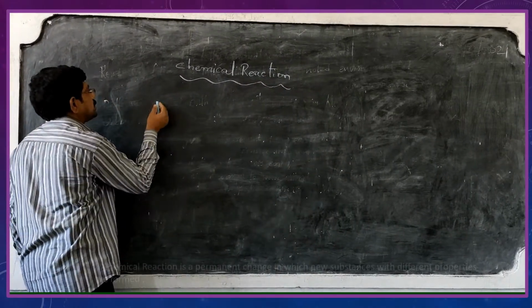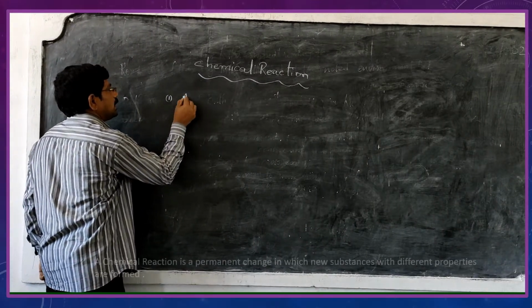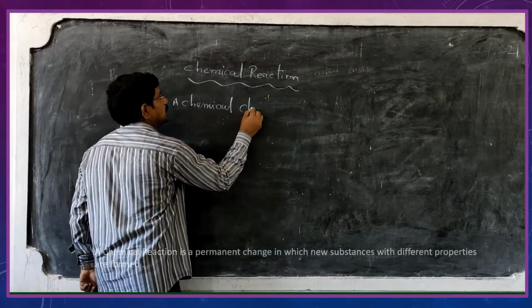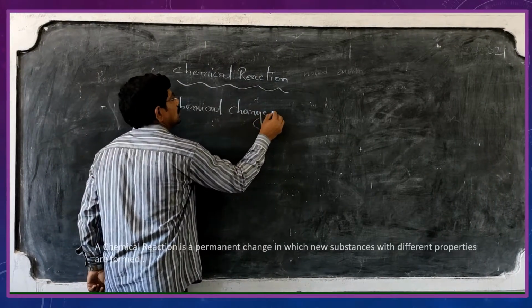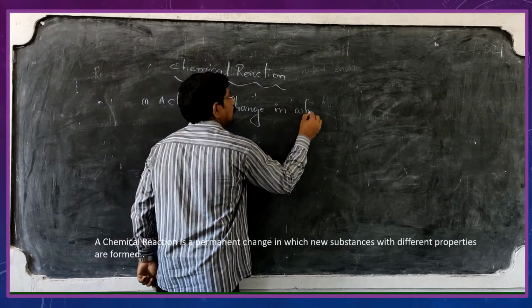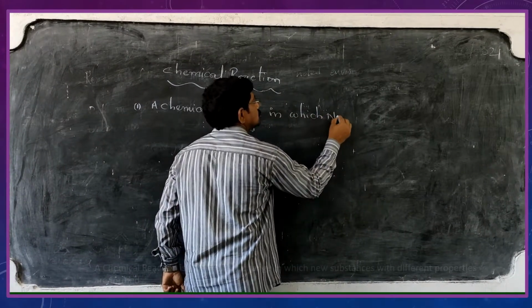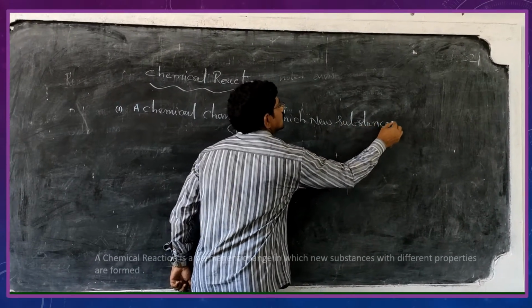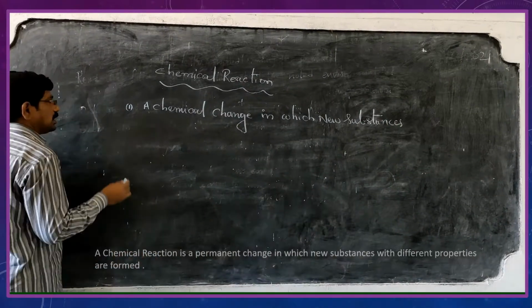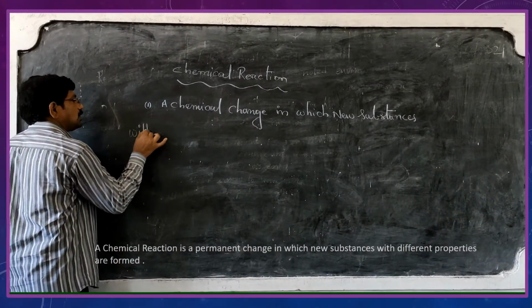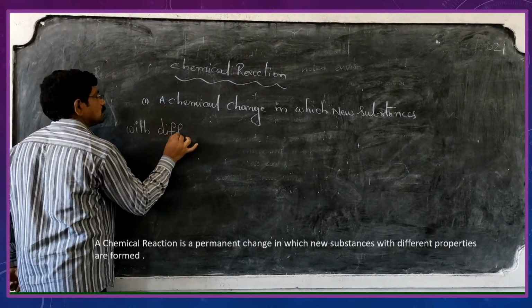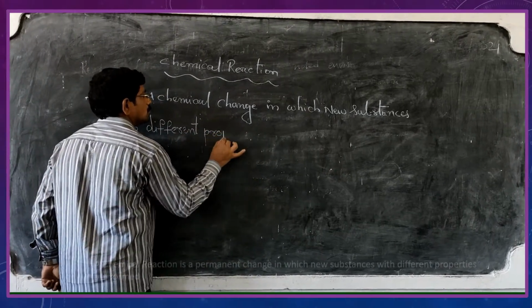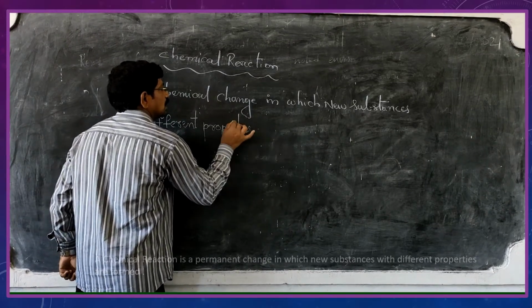What is the definition of chemical reaction? A chemical reaction or a chemical change in which new substances with completely different properties are formed.